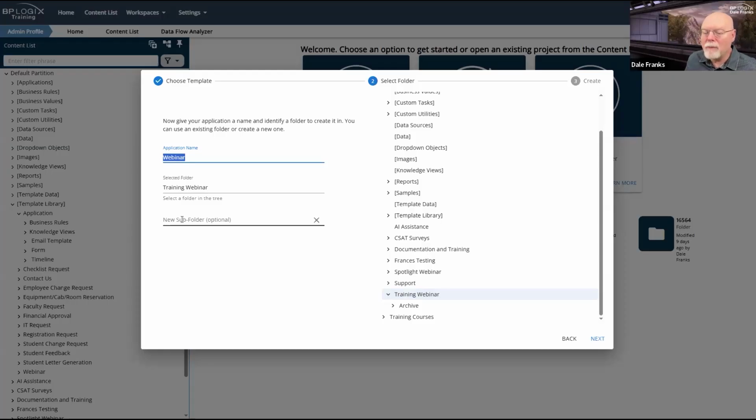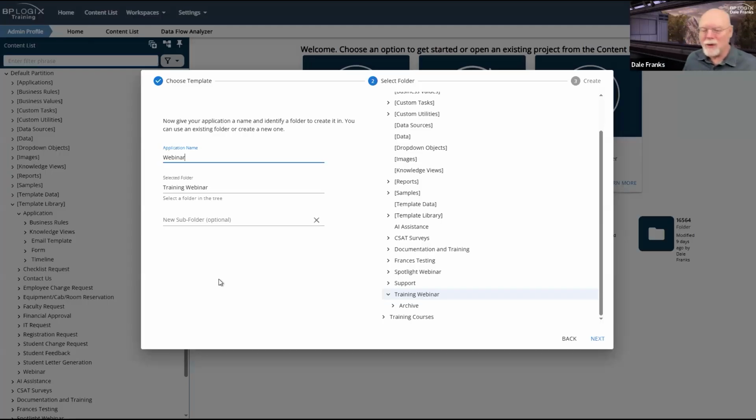So this new subfolder question trips a lot of people up because they think, well, what this means is I need to create the subfolder where my application will go. No, that's not what it means. It means that if you create a subfolder here, it will certainly create a subfolder, and then it will create your application as a subfolder of that subfolder. So rather than having your application at training webinar / application, it will exist at training webinar / subfolder / in this case, webinar. So you want to be careful about that.